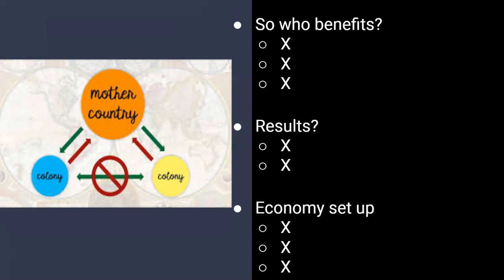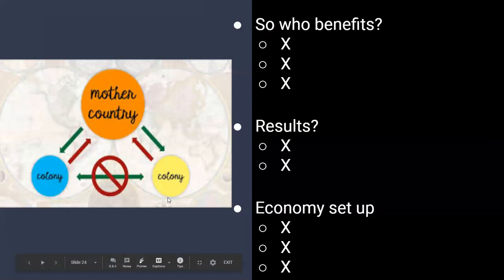So this economy was set up under a mercantilism system. The colonies only existed to buy from and provide resources to the mother country. The sole purpose of a colony in the eyes of a European nation was to buy from the mother country and provide resources to it. We're going to go over mercantilism in an activity the next time we meet, but this is just some base notes.